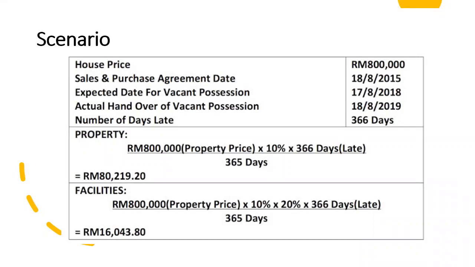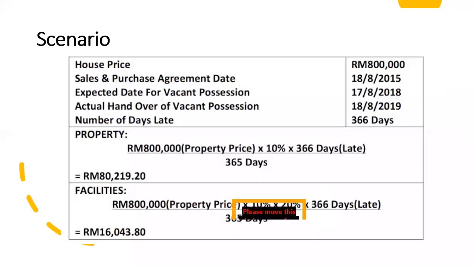So the calculation is the property price, in this situation 800K, times 10%, times the last 20% of the purchase price, times the number of days of delay, divided by 365. So in this case, the total liquidated damages that can be claimed by the purchaser is, the first one, around 80K for the delay in delivering the vacant possession of the property, and the second one around 60K for the delay in delivering the common property.